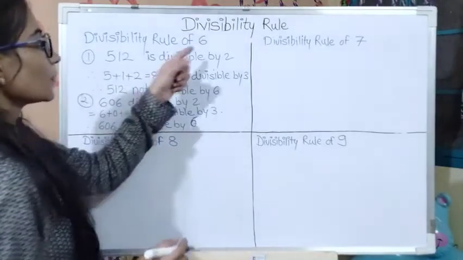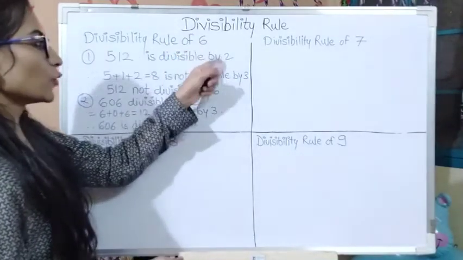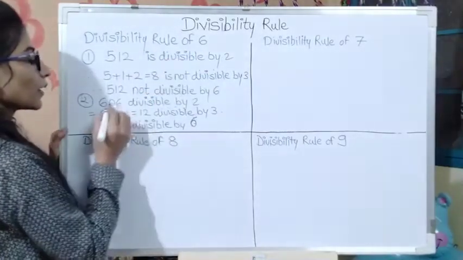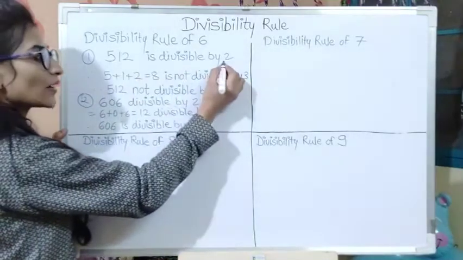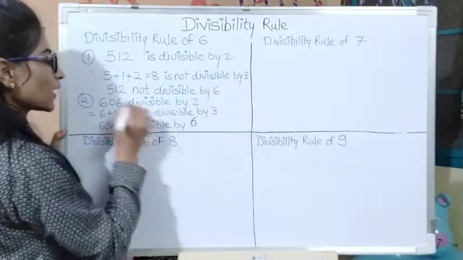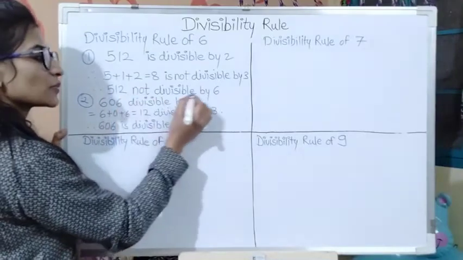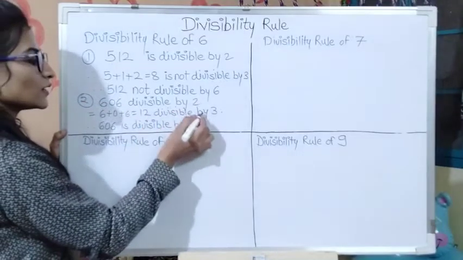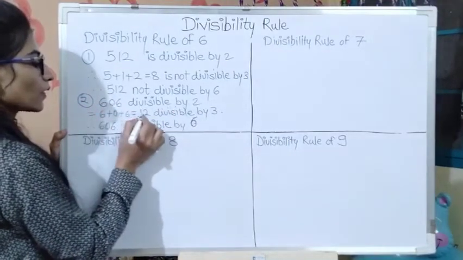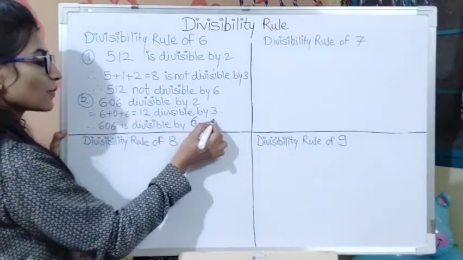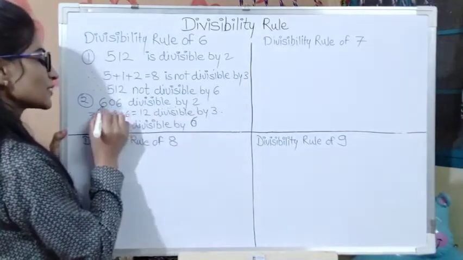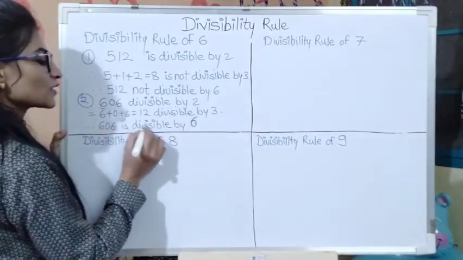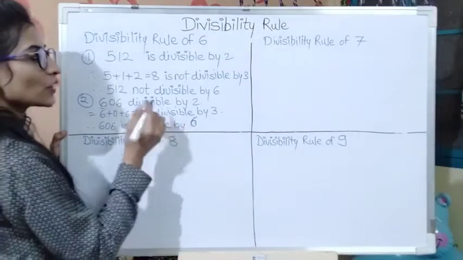So in this way, if the given number is divisible by 2 and 3, then only the given number is divisible by 6. Here 512 is divisible by 2 but not divisible by 3, so 512 is not divisible by 6. But in the second example, 606, the sum of the digits is 12, which is a multiple of 3. Hence 606 is divisible by 2 and 3, and hence 606 is divisible by 6 also. Okay, so let's take the next rule.